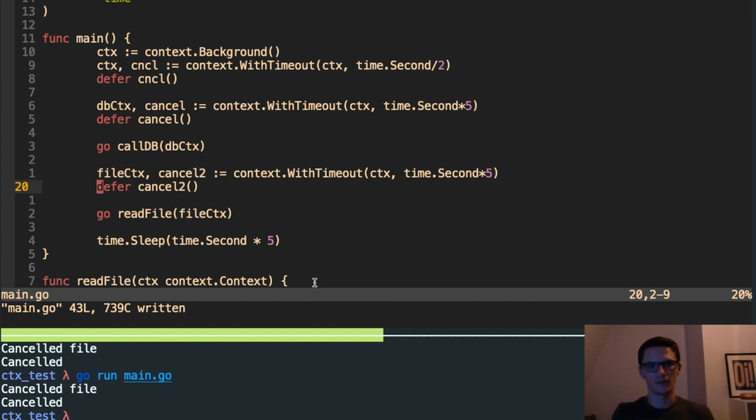And you can infinitely nest context, so children can have children, and when you cancel the child, you cancel all of its children, but you never cancel the parent. So it cascades downwards but not upwards, which is a really nice feature of context. So if you're doing lots of database requests, you could have a root parent for that.